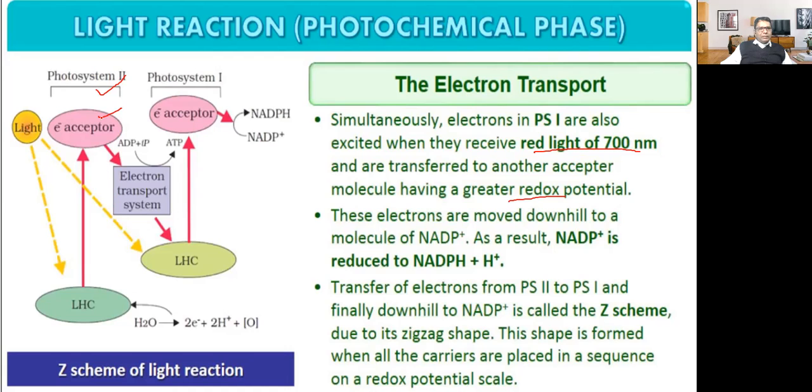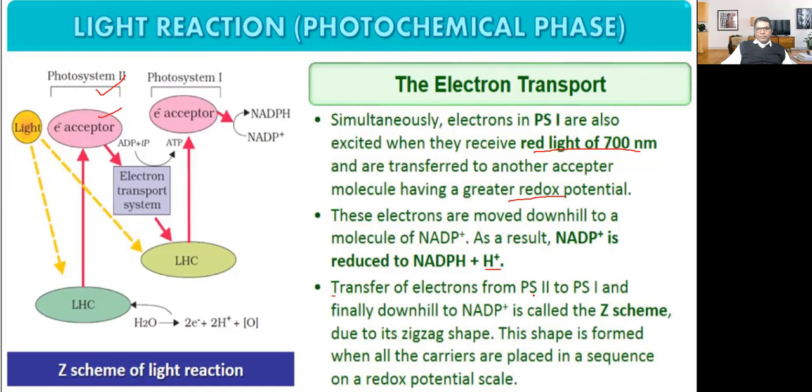So less redox potential, so less ATP will be produced here, and NADPH is more powerful than ATP. These electrons are moved downhill to the molecule of NADP ion. As a result, NADP ion is reduced to NADPH and protons are released. Proton means hydrogen ions are released.